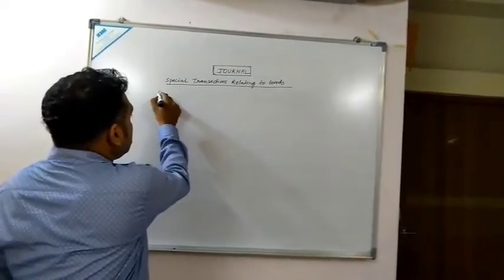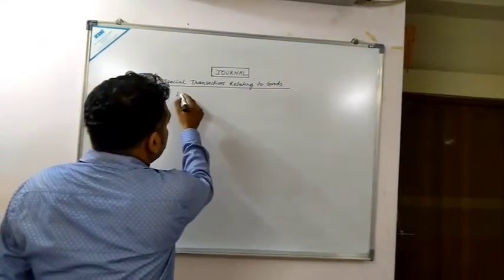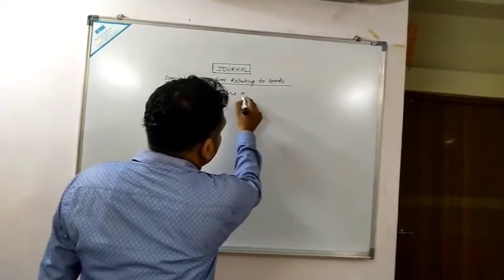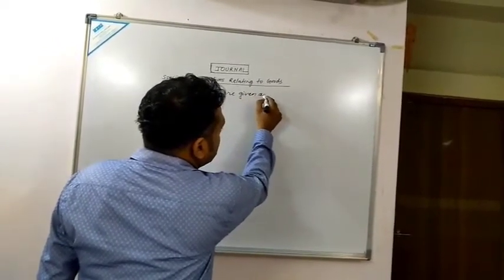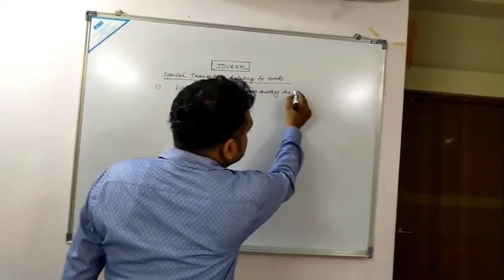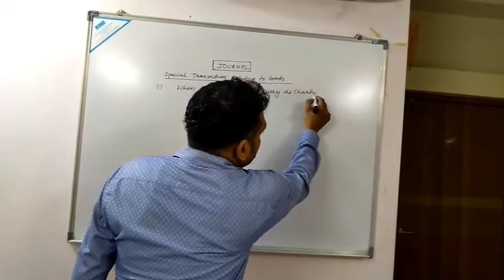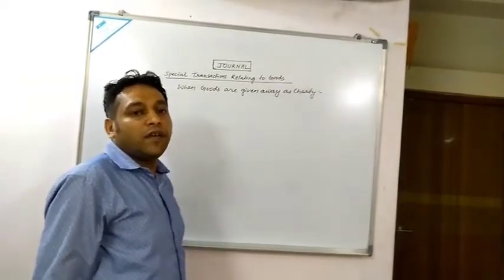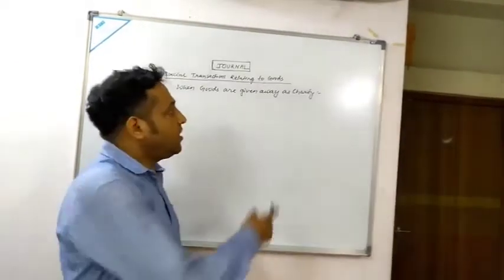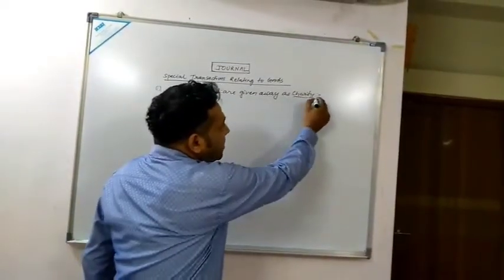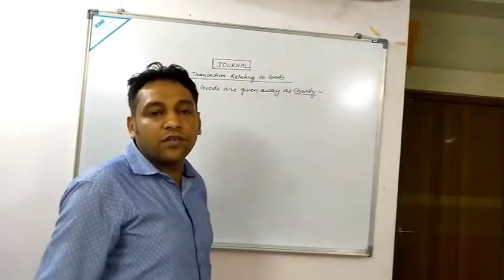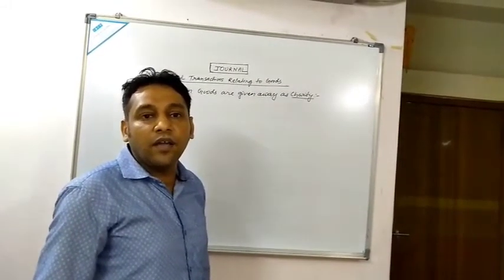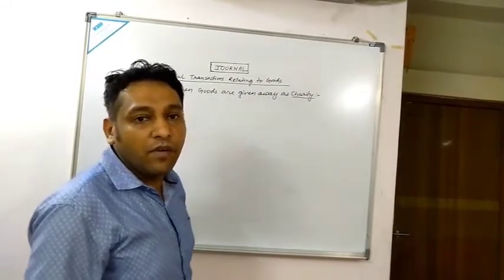First is when goods are given away as charity. Whenever goods are given away as charity, what will be the journal entry? Since charity is a nominal account, what is the concept of nominal account? Debit all expenses and losses, credit all income and gain. So charity account would be debited.